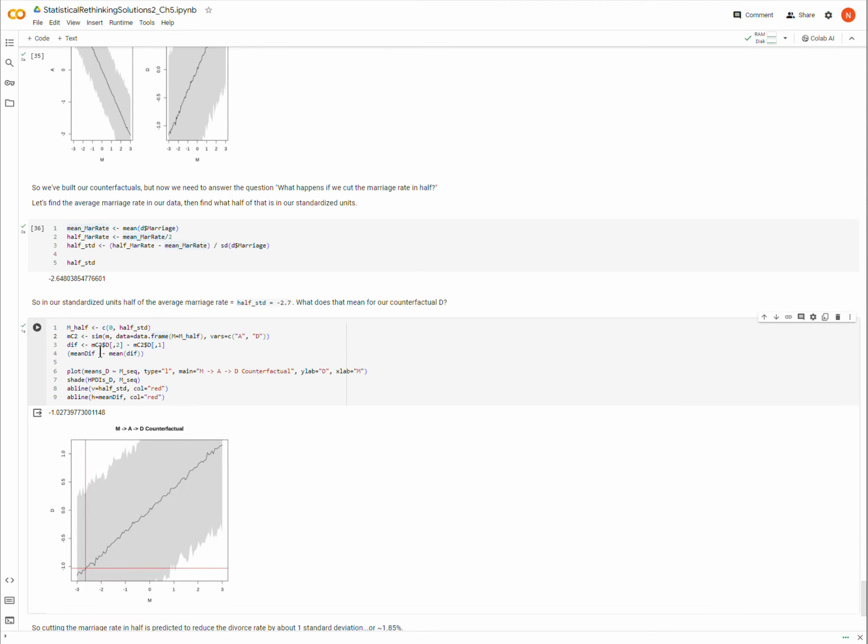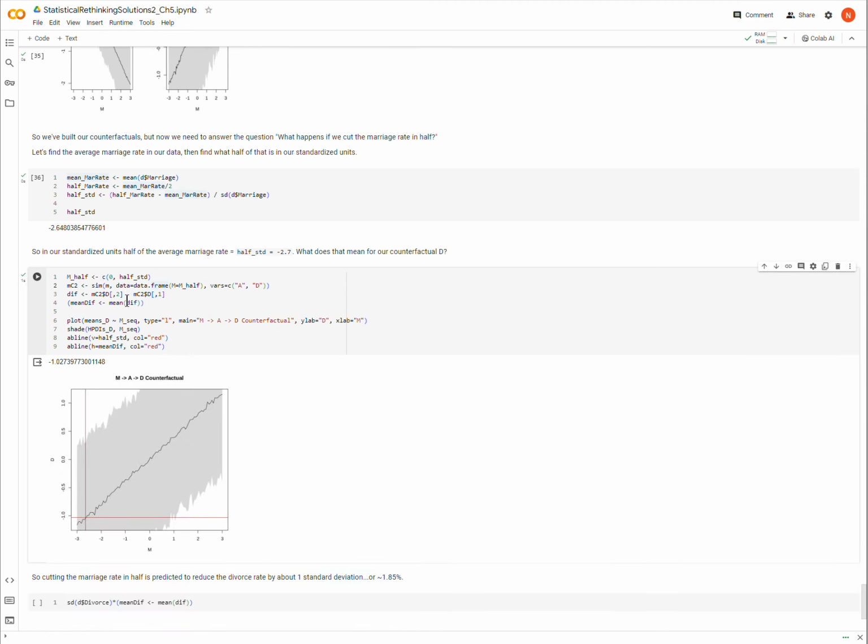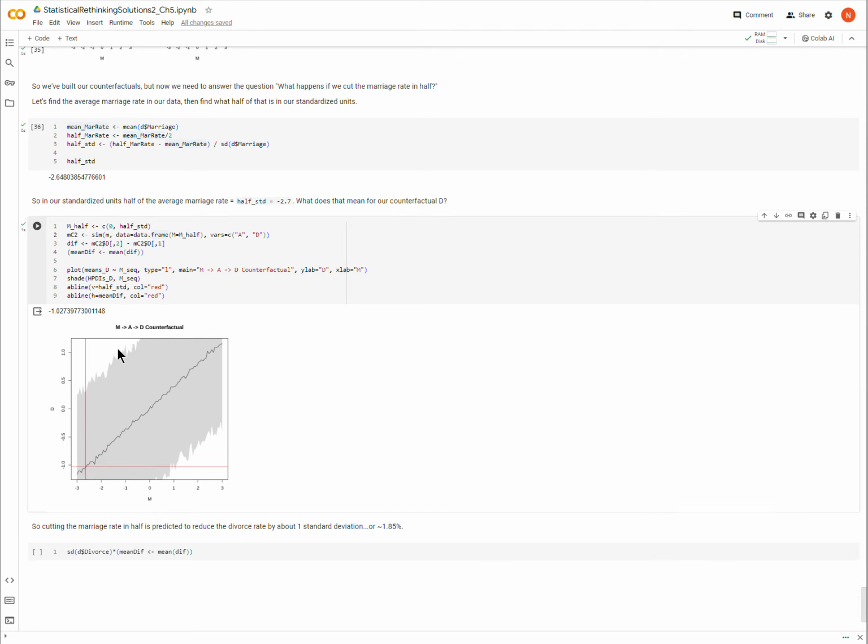All right. So it says that the effect of cutting in half the marriage rate would be about a -1 standard deviation reduction in divorce rate, right? And I've plotted that right here. So here's the new M value, and then the predicted D value. In terms of real units of divorce, you can just run this code. So we're going to reduce divorce rate by about 1 standard deviation.